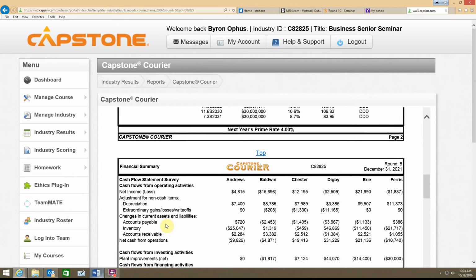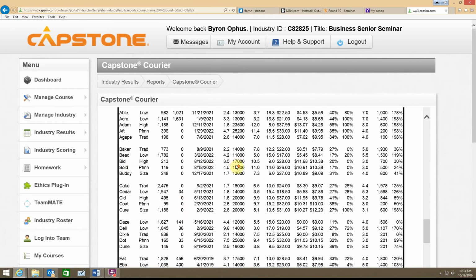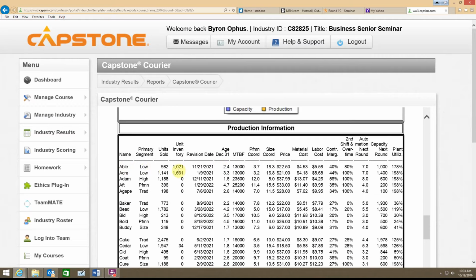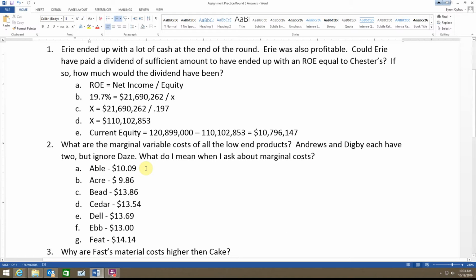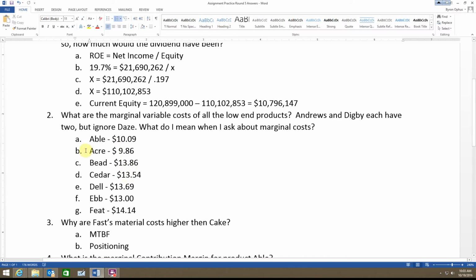Okay, so back to the question, we're talking about marginal cost, marginal variable costs, and for Able, we look at that, and the marginal variable costs are listed right here for us. So $4.53 on material, $5.56 on labor, so what's that, $10.09, right? $10.09. And you just go down each of those and you determine that.